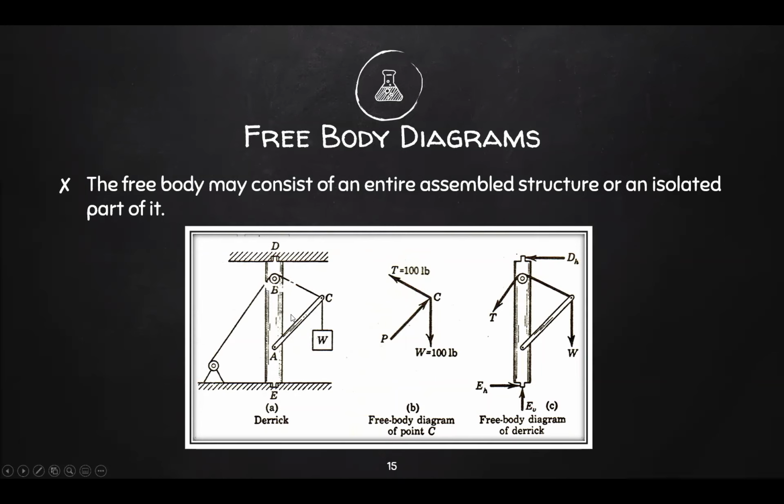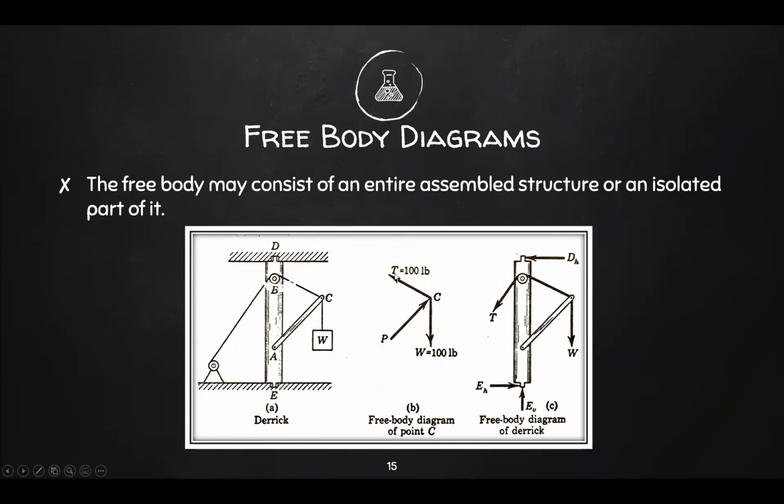One example of creating a free body diagram is selecting a point here, for example, point C. So this is the free body diagram at point C. This is created by considering the forces acting at point C. Now, whenever we have lines, wires, or anything of the sort, those carry tension force. So automatically, this carries tension, and when you draw that, it's this way.